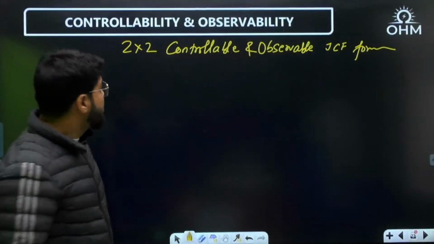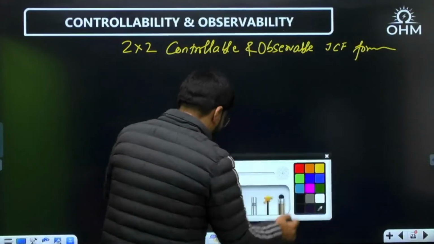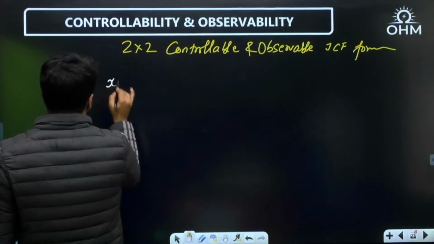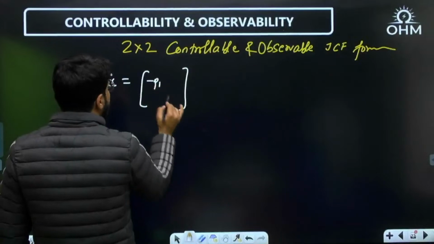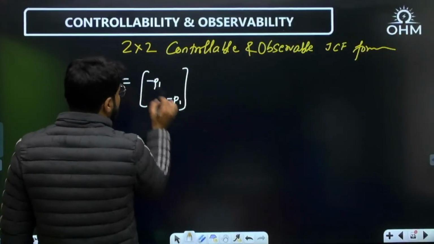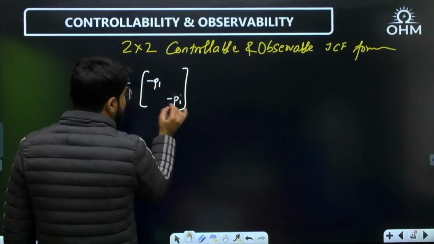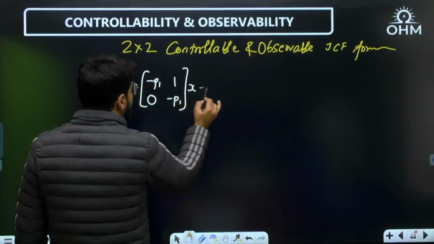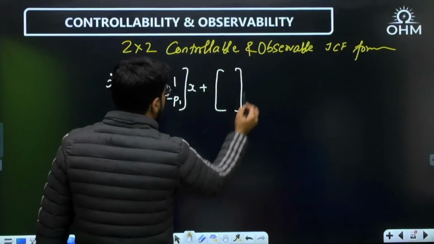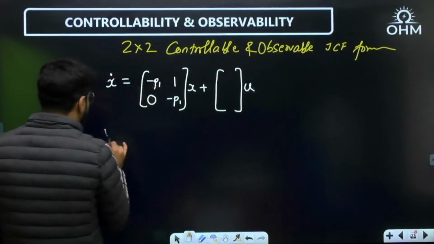Controllable as well as observable JCF form. Okay, let me write it down for you. So JCF needs repeated poles. So minus P1, no P2, minus P1, and above the repeated pole, we write down 1. So it is now an upper triangular matrix. X dot equal to AX plus BU and Y equal to CX.